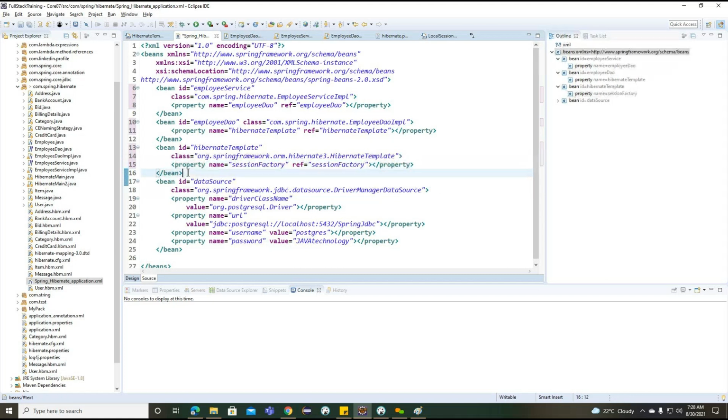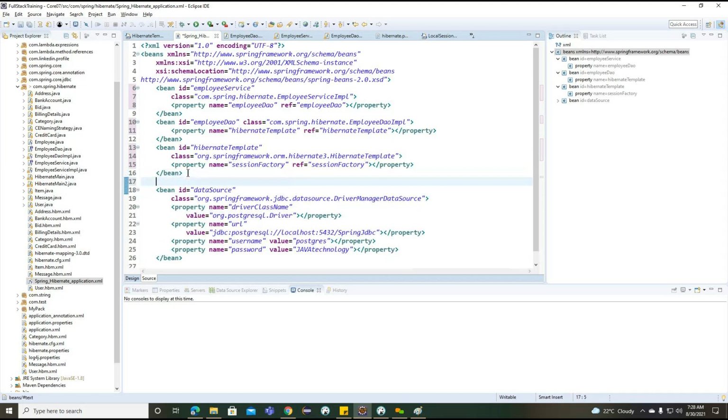Now, here, what are the steps we need to write? Here we need to define the session factory. So how can we define this particular session factory? To define it, first what can we do? Bean ID: session factory.